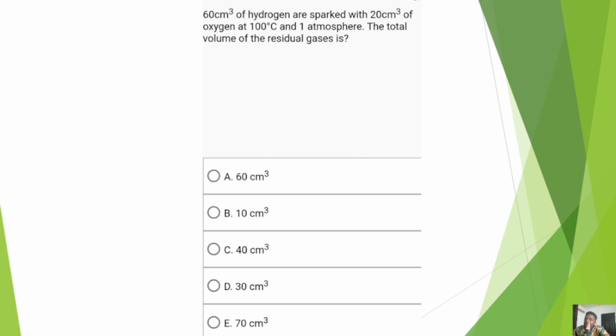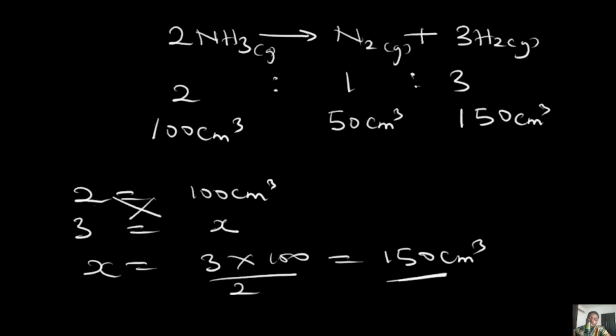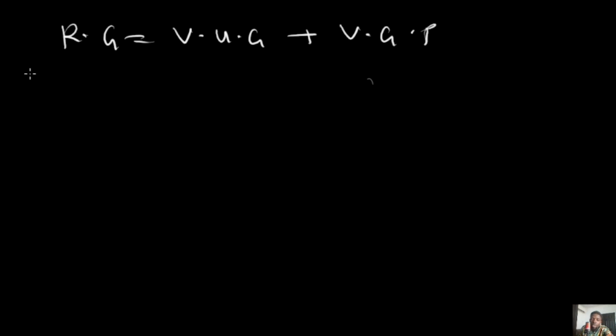So let's take a look at this. Hydrogen is packed, meaning that hydrogen is reacting with oxygen, and we are given volumes, and then we are asked to find the residual gas. The first thing I would like to write out is the formula for residual gas. We'll come back to the question, but let's get things started. If you are asked to find the residual gas, what is the formula for residual gas? You find out that the residual gas formula equals the volume of unused gas plus the volume of gaseous product. So let's write the reaction first.